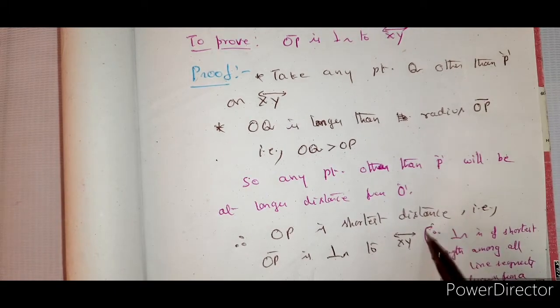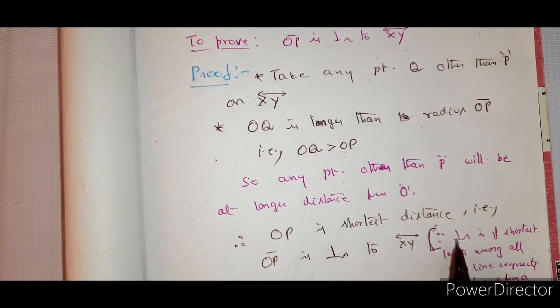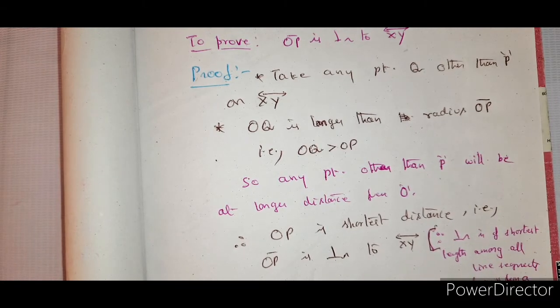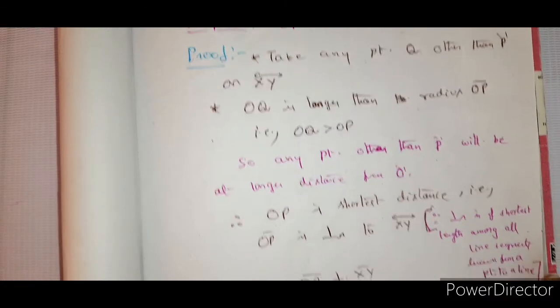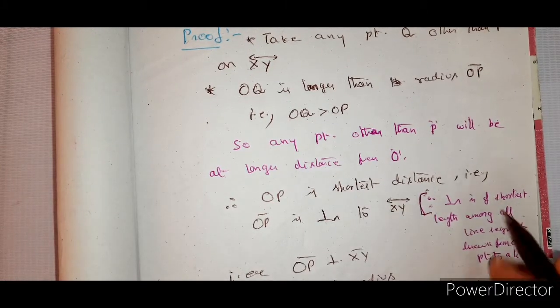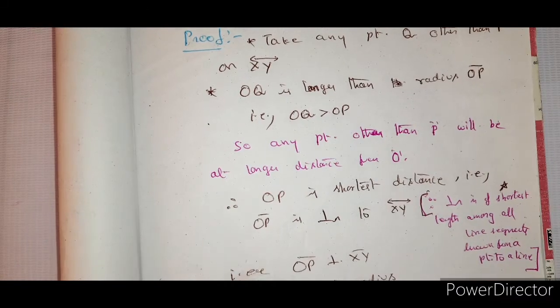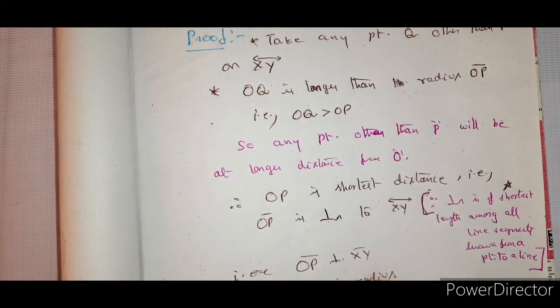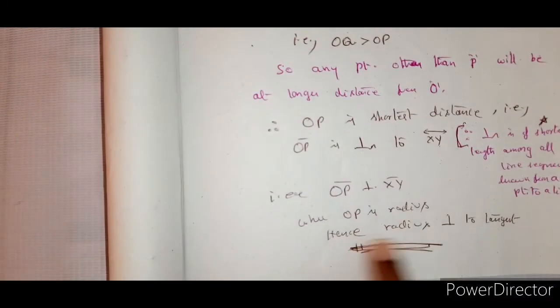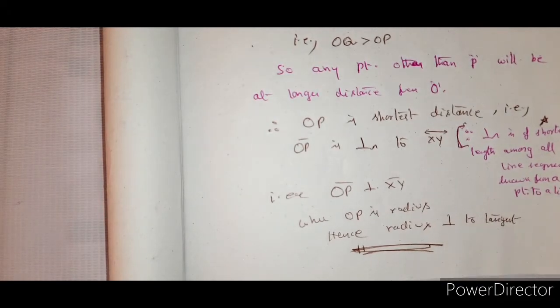Why? Because, and you have to write this in brackets, perpendicular is of shortest length among all line segments drawn from a point to a line. This is very, very important. So OP is perpendicular to XY, where OP is the radius, hence the radius is perpendicular to the tangent.